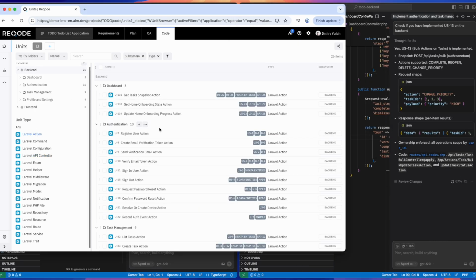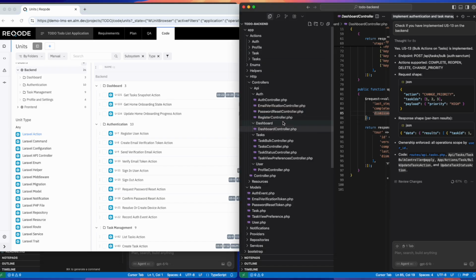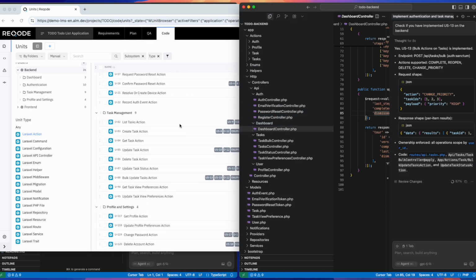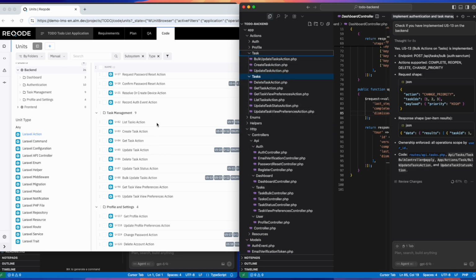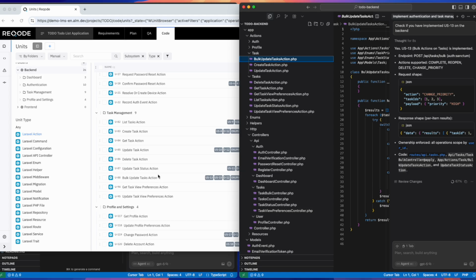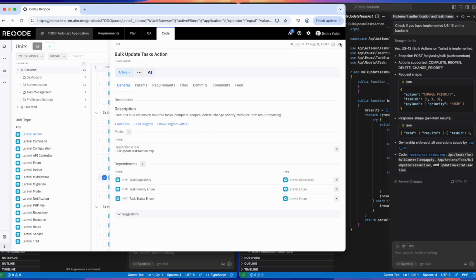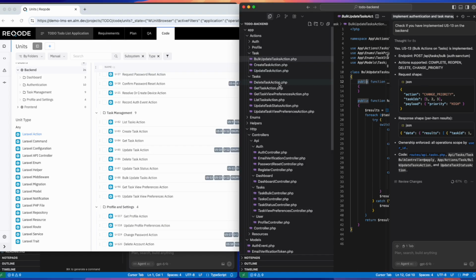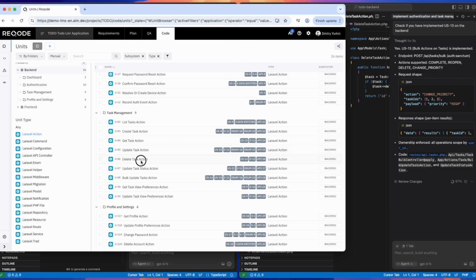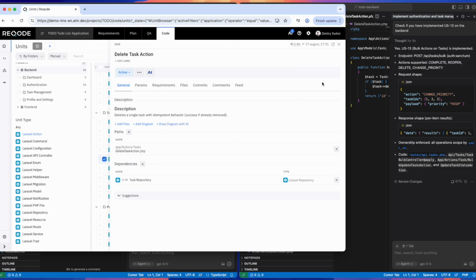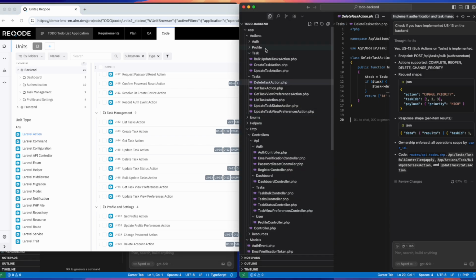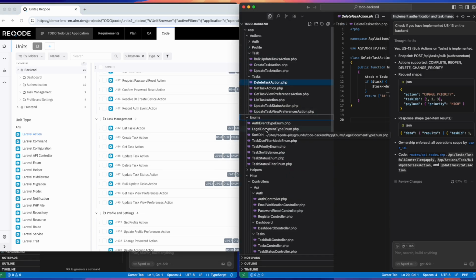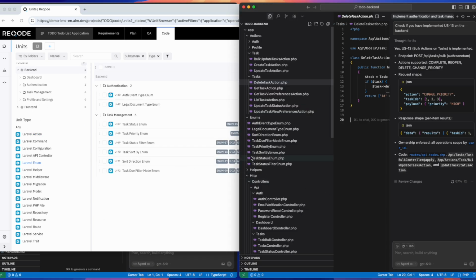Let's check actions. Here's an important point. I made a mistake when describing the actions for tasks in Reqode. Some of the actions in Reqode are located in the task folder, and others in the tasks folder. As you can see, the agent follows unit specs and created actions in different folders. This is a good example of how the agent follows the unit specifications. Let's check enums. Unlike actions, according to Reqode specifications, all enums must be placed in a single folder.